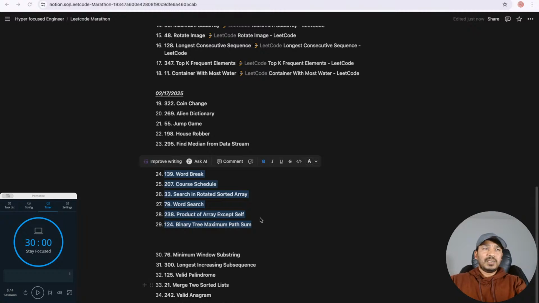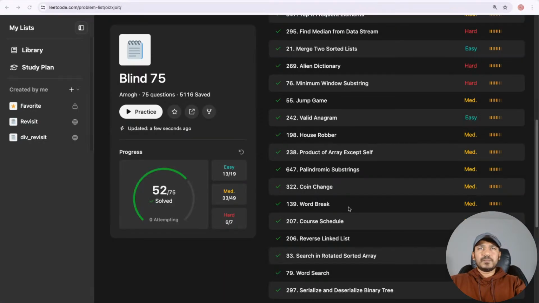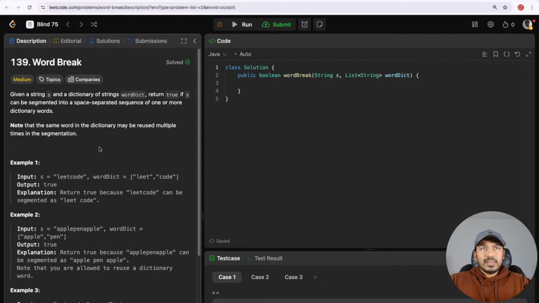Let's look into the first problem, word break. Let me share my screen. So LeetCode number 139, word break. It's a LeetCode medium problem. Given a string S and a dictionary of strings wordDict, return true if S can be segmented into a space-separated sequence of one or more dictionary words. Note that the same word in the dictionary may be reused multiple times in the segmentation.